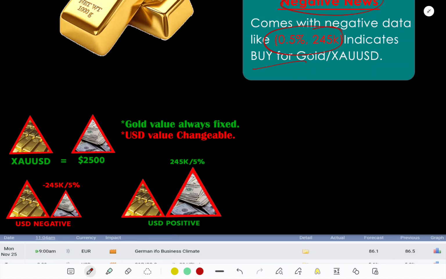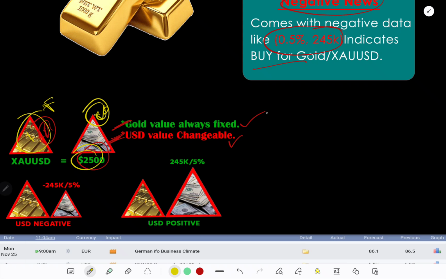You have to keep two things in your mind. One of them is that gold value is always fixed and USD value is always changeable. Suppose right now 1 XAUUSD is equal to 2500 USD. XAU means one gold bar is equal to 2500 USD. As far as we know, gold value is always fixed. That means this is fixed and this is variable, that means changeable.